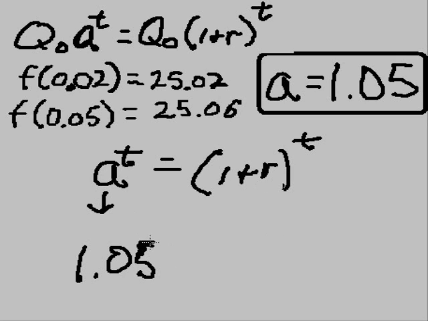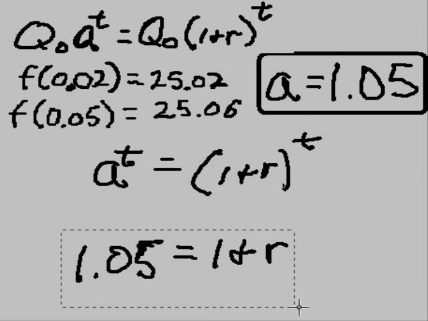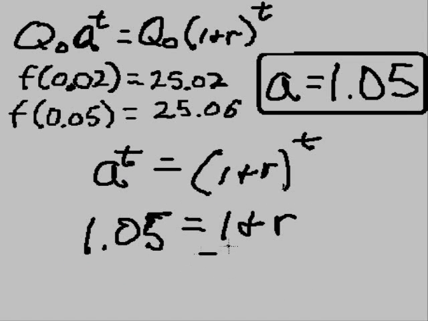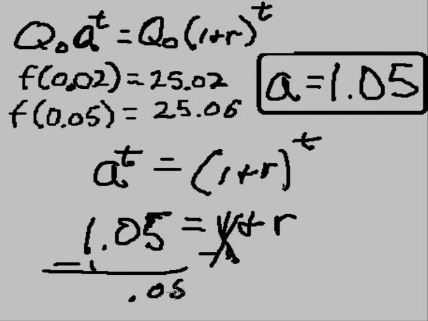A is 1.05, so 1.05 is equal to 1 plus r. Logical sense. Now let's do some basic math here. Subtract 1 from both sides. What do we get? I have 0.05 equals r.